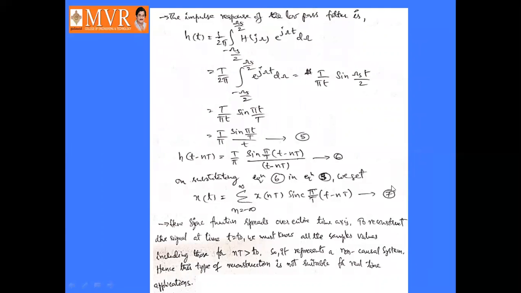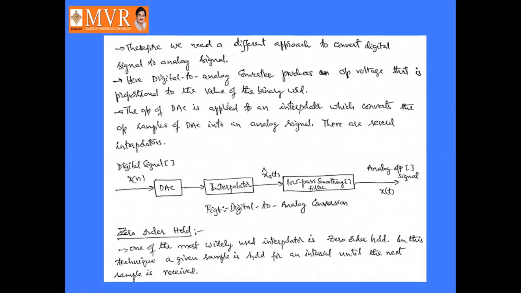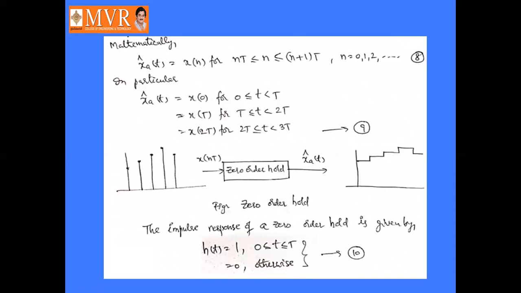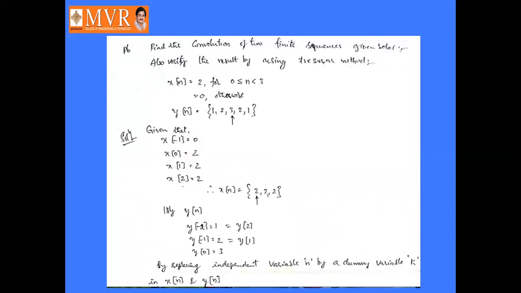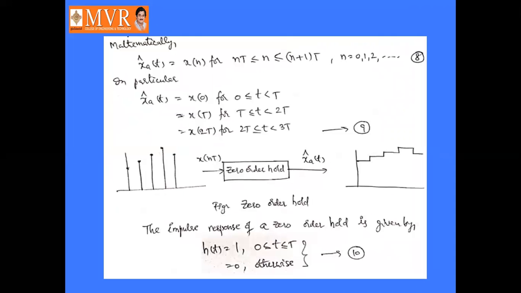Equation up to equation number 7, which is enough. For real time applications only, we are introducing DAC, digital to analog conversion, and interpolator. Okay, right. Next, coming to the zero order hold. Next, transfer function of zero order hold. What is meant by zero order hold?